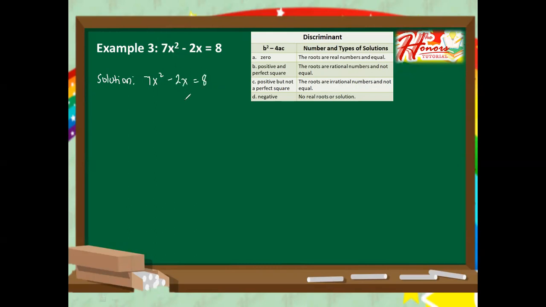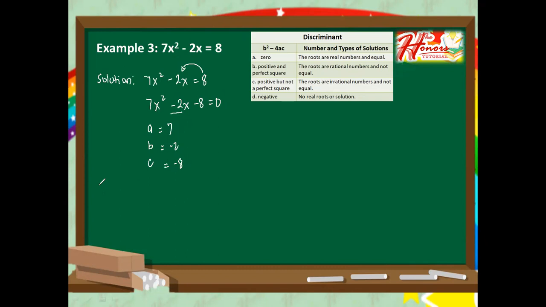And then I want you to write it in standard form. So therefore we have to transpose positive 8 to the left side of the equation. Then it will become 7x squared minus 2x minus 8 equals 0. And then you are free now to identify what is A, B, and C. A is 7, B is negative 2, and C is negative 8.